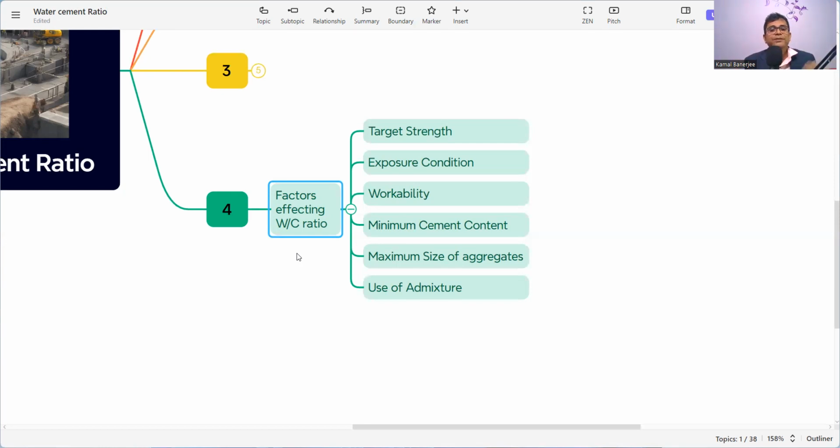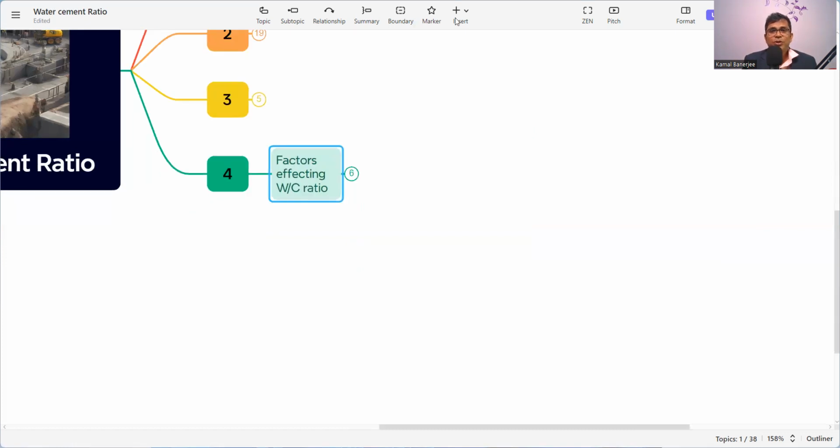Then minimum cement content. The codal reference is there that this much minimum cement is to be provided for M25 or M35, whatever. Whenever the minimum cement content is defined, that means we have to use that cement, and accordingly we need to prepare the water cement ratio. So the cement content also affects the water cement ratio. Then admixture and the aggregate size. So these are the factors which affect the water cement ratio of the concrete.